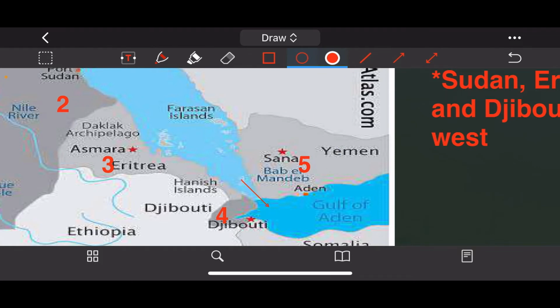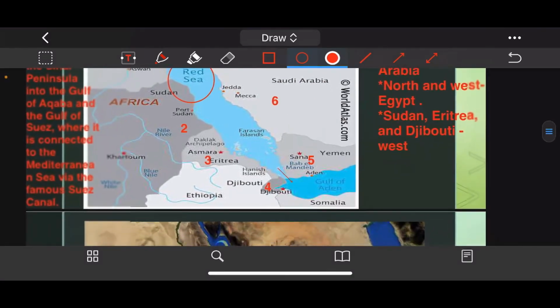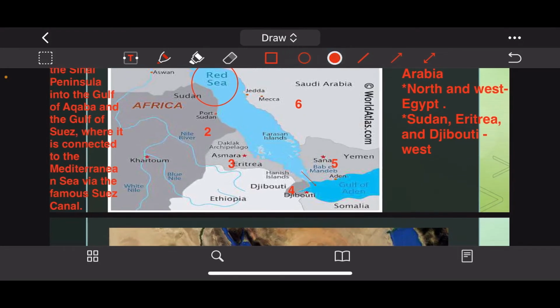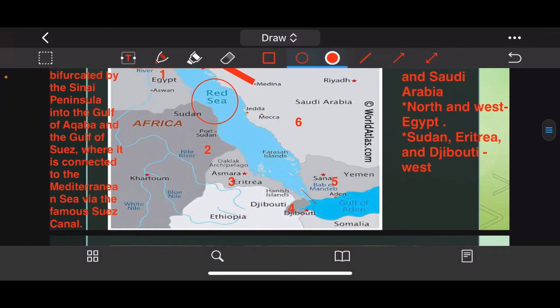Okay, now it connects this Red Sea to the Gulf of Aden and ultimately connects it to the Indian Ocean. Now the Gulf of Aden is located between, as you can see, the 2 countries Yemen and Somalia. Clear?